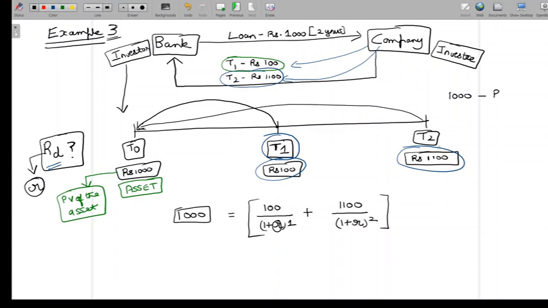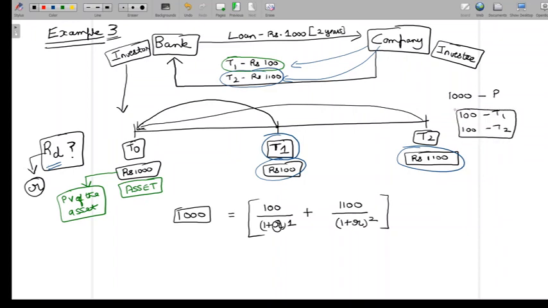Over and above the principal, if you are making any payment on an amount that you have obtained, that's an interest payment. And for the investor, over and above the amount you invested, if you're getting something, that's going to be an interest amount. Great. So that would mean 1000 is the principal value, and the interest values are 100 at T1 and 100 at T2. Now, once we capture this, let's forget the interest for the time being.